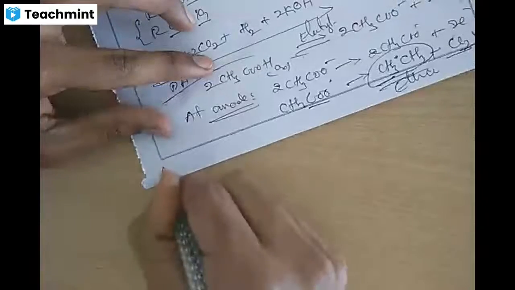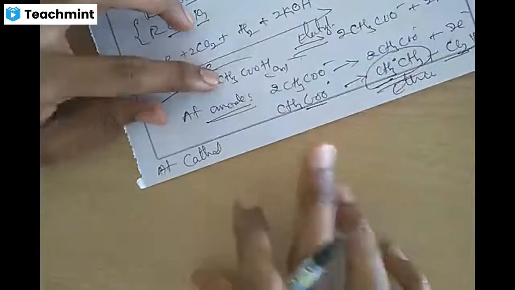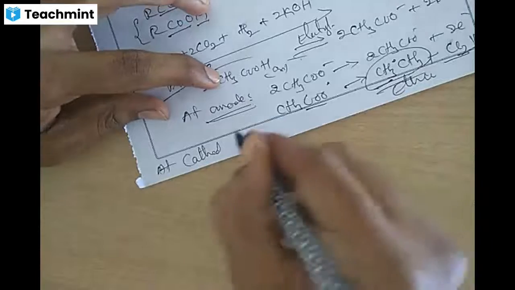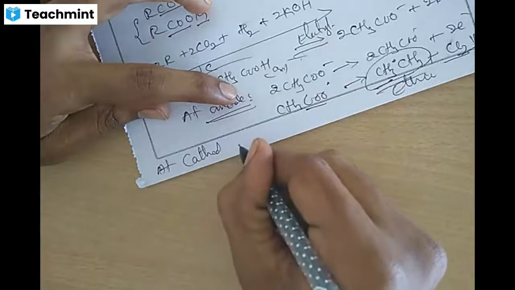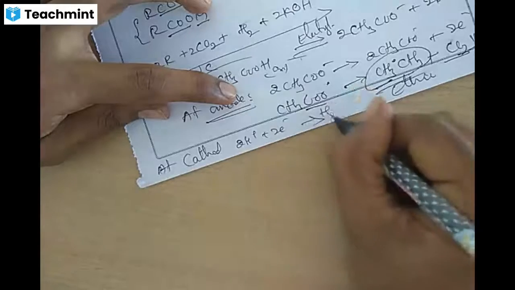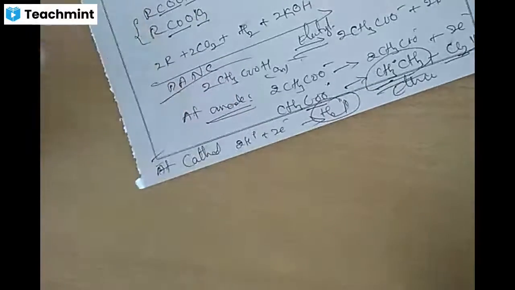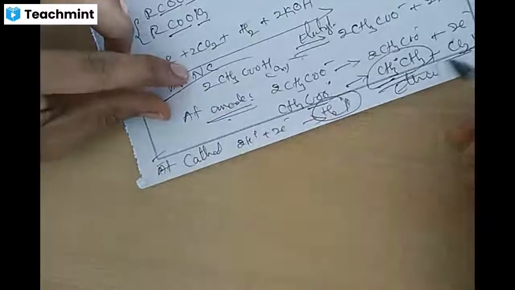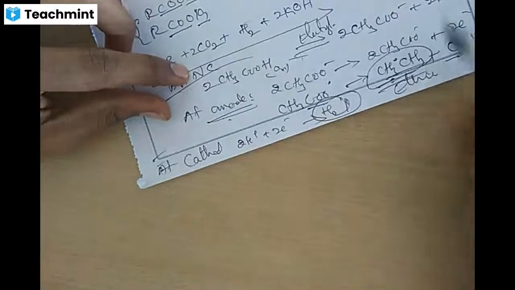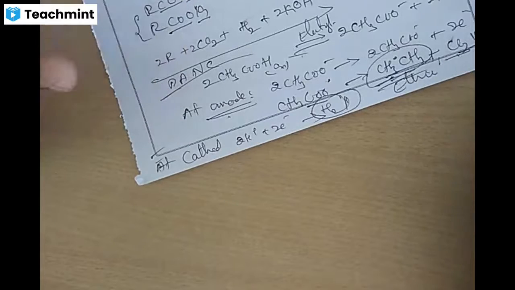At anode, positive charge. And at cathode, 2H plus gains 2 electrons and will be liberated as hydrogen gas H2. At cathode, hydrogen gas will be liberated. At anode, carbon dioxide and the respective hydrocarbon gas will be liberated, having an even number of carbons.